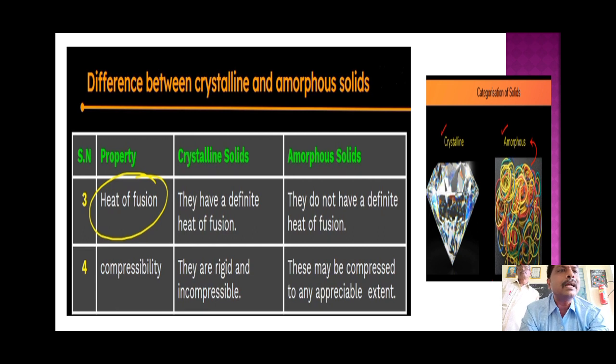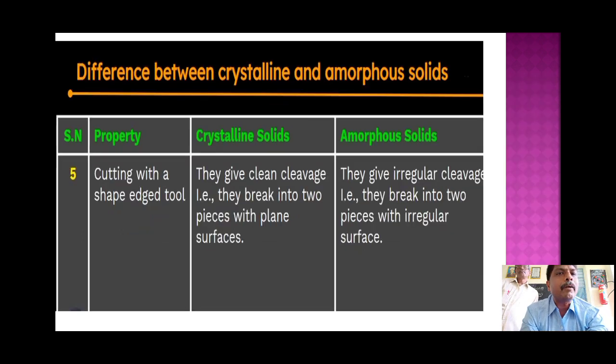Next difference, cutting with a sharp edged tool. If you use a knife or hammer to break a crystalline solid, you will get pieces that have sharp edges and flat surfaces. They give clean cleavage, that is, they break into two pieces with plain surfaces. Whereas amorphous solids give irregular cleavage.